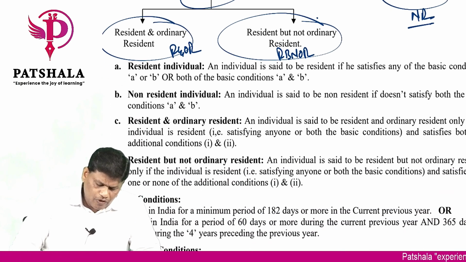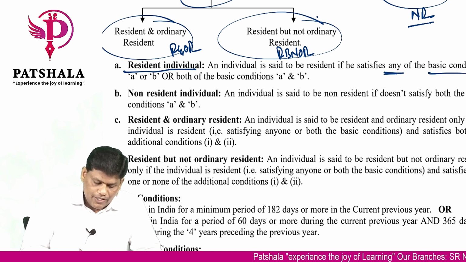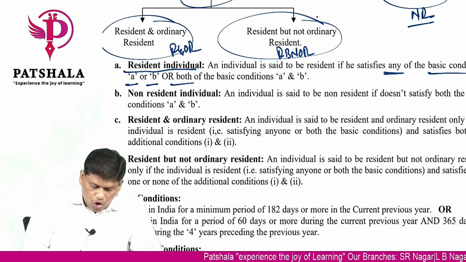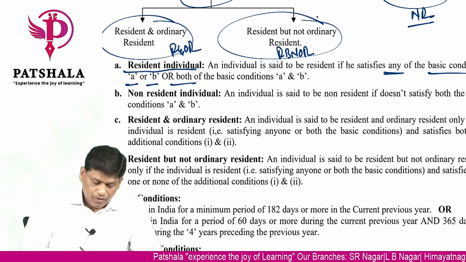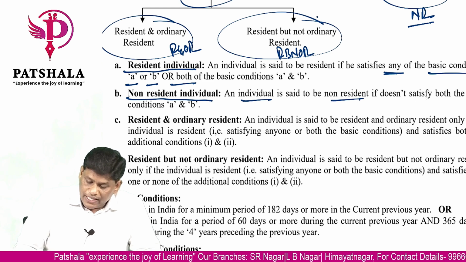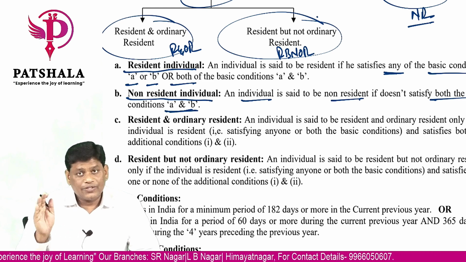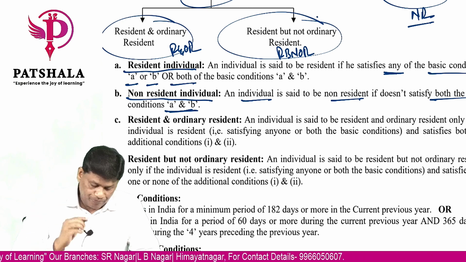Okay. First, resident individual. An individual is said to be resident if he satisfies any of the basic conditions A or B or both A and B. Non-resident individual. An individual is said to be non-resident if he doesn't satisfy both the basic conditions A and B. He has not satisfied A, he has not satisfied B.